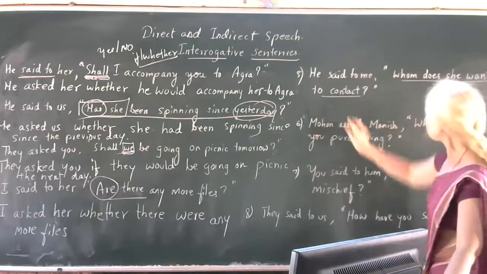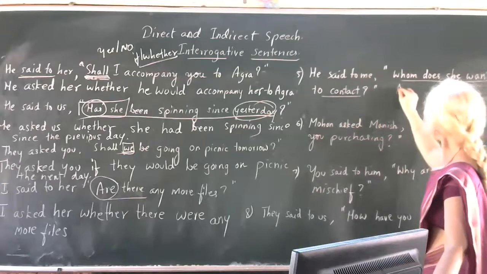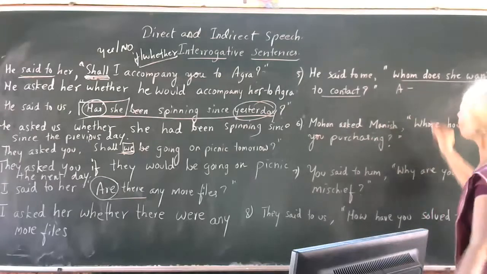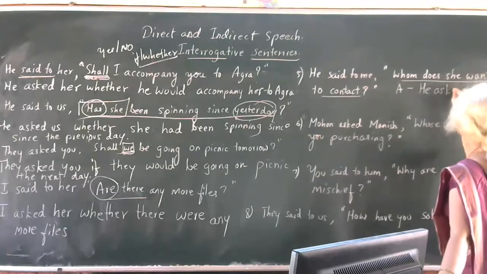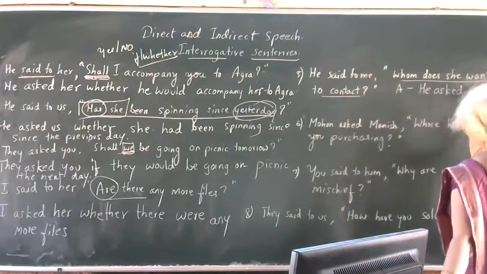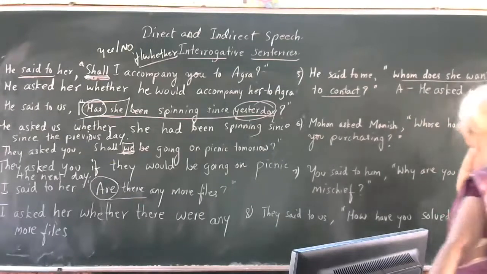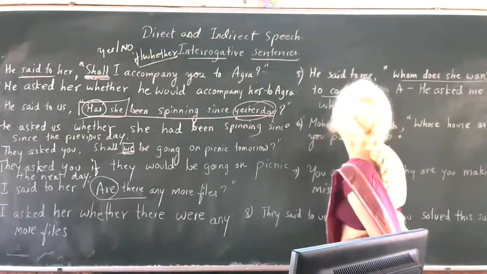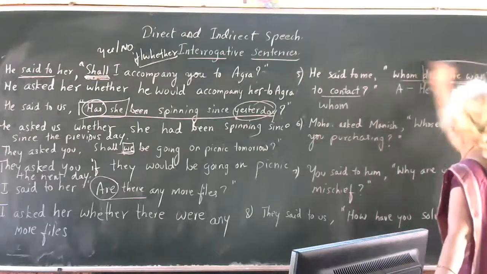See children, as the space is small here, I'll just write the answer. He asked me. You are not going to use any conjunction. He asked me whom does she want?